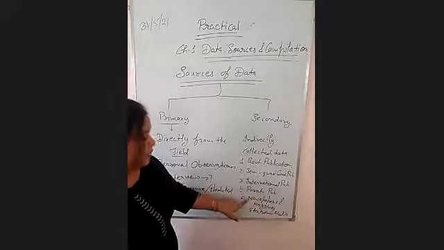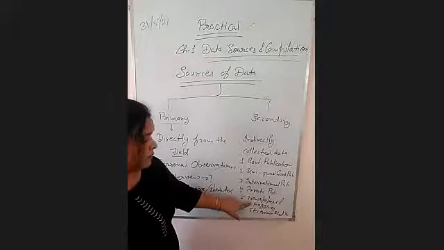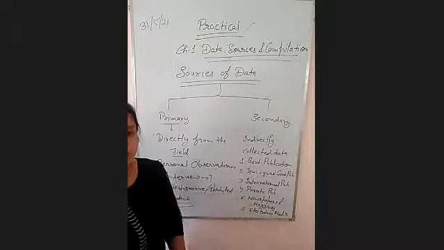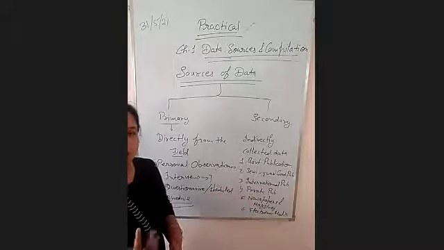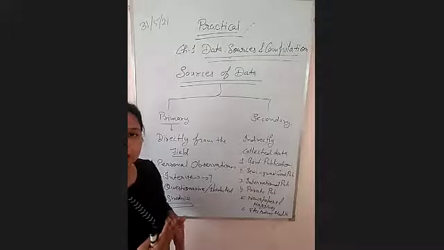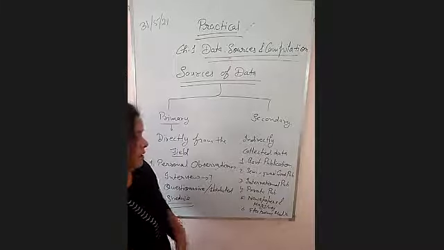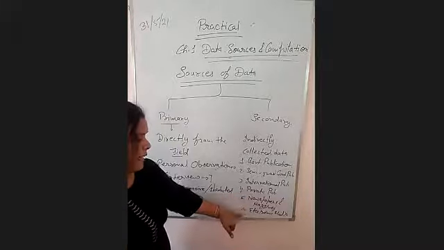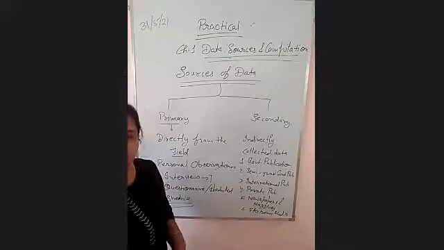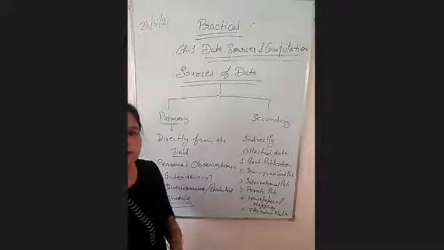Similarly, many more data are published in newspapers and magazines, which are also used to make other things for other purposes. That is called newspaper and magazine published data. Similarly, TV and all these electronic media also present data.